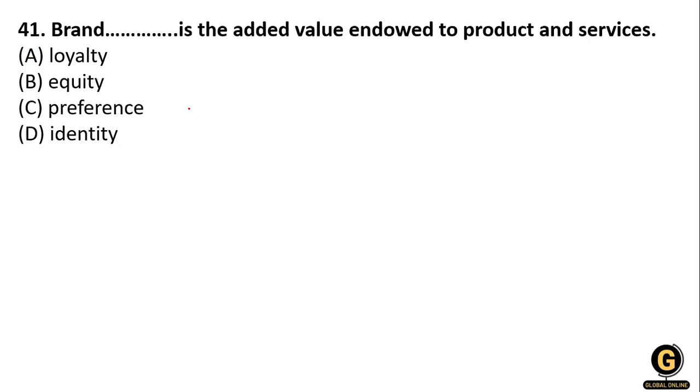The next question: brand dash is the added value embedded in the product and the services. Loyalty, equity, preference, or identity. So brand equity is the right answer over here.